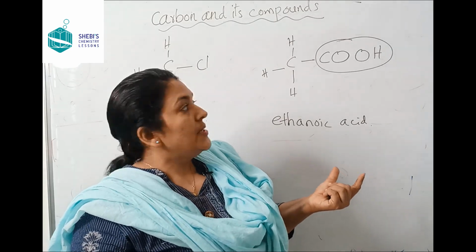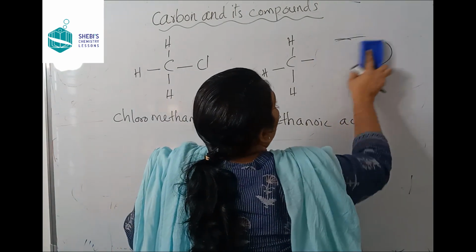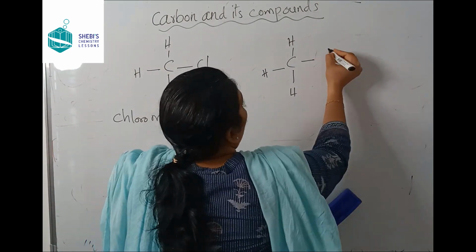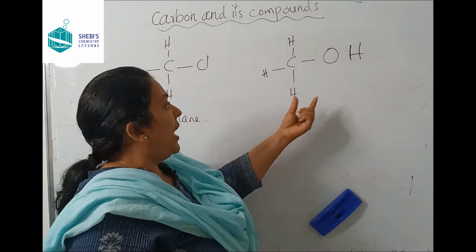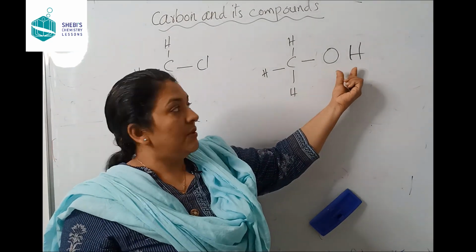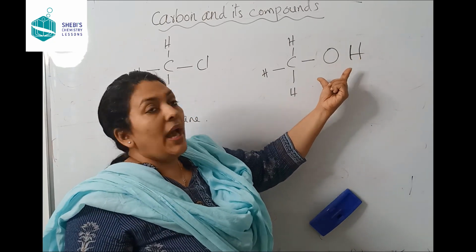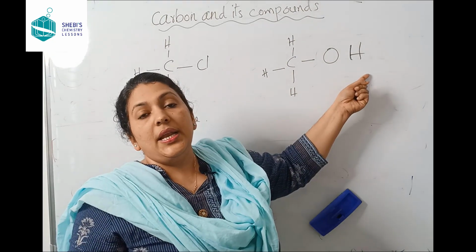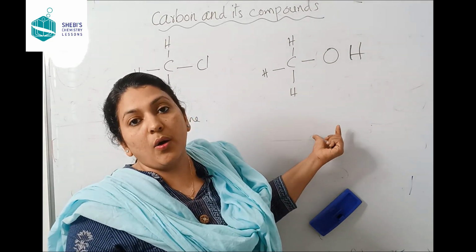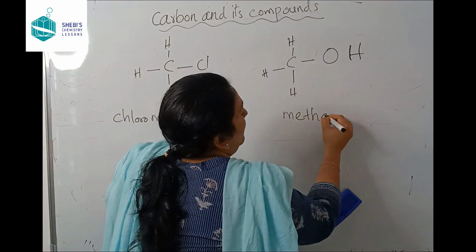Are you getting it? Another example: suppose instead of COOH, a hydroxyl group, OH, oxygen and hydrogen, a group of atoms, is attached here. What happened? This compound entirely changed. Now this became an alcohol, called methanol.